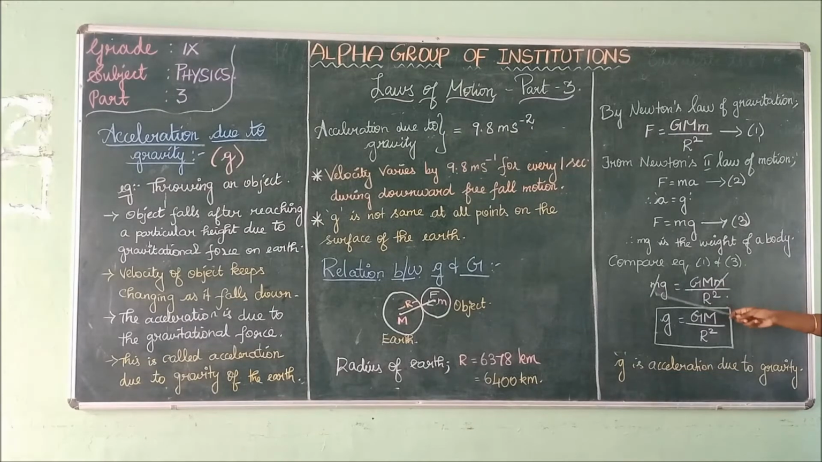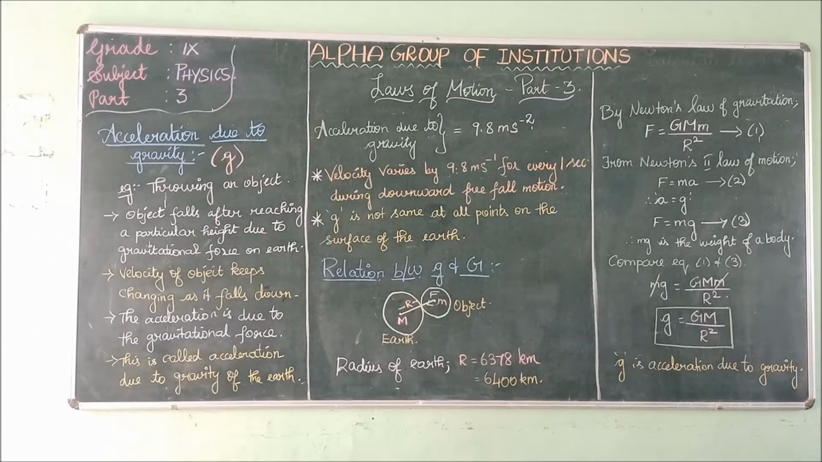Okay, what are the remaining terms here? Small g is equal to GM divided by r squared. Hence this is your final equation for the relation between acceleration due to gravity and gravitation. We have found the relation between these two terms, g and G. Is it clear? Yes, good.